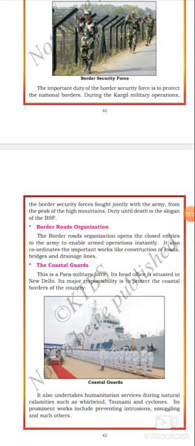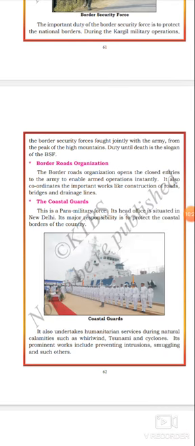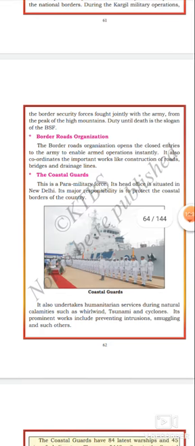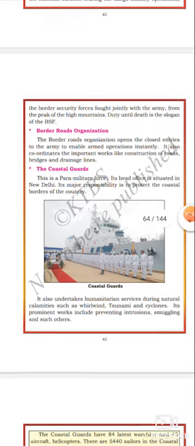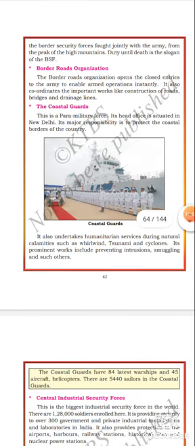Let us see now. Border Roads Organization. The Border Roads Organization opens the closed entries to the army to enable armed operation instantly. It also coordinates important works like construction of roads, bridges, and drainage lines. What is the main work of the Border Roads Organization? Construction of roads, bridges, and drainage lines. Got it?